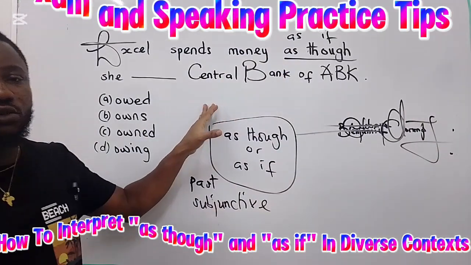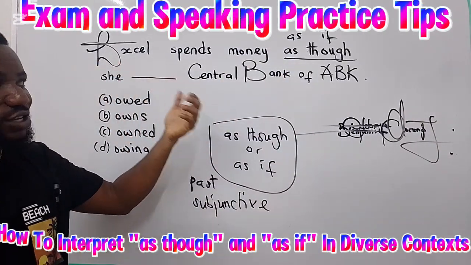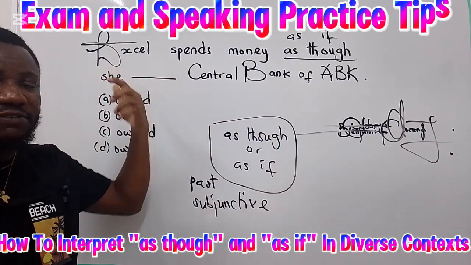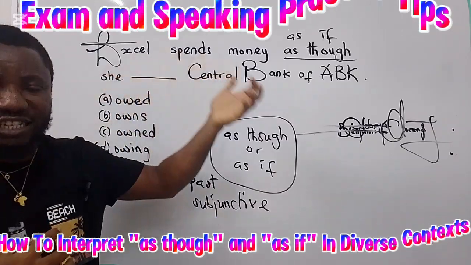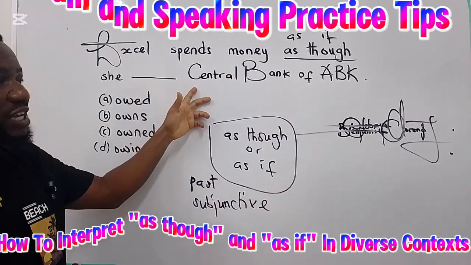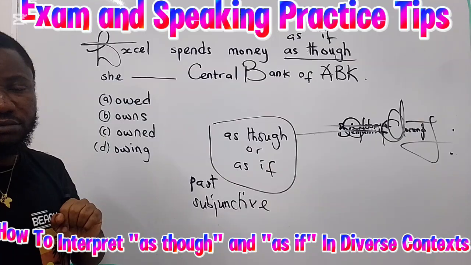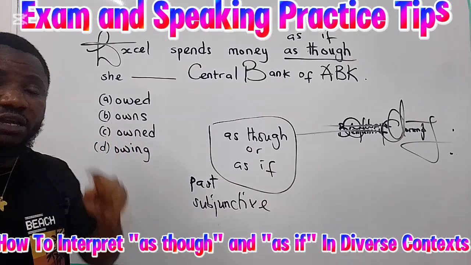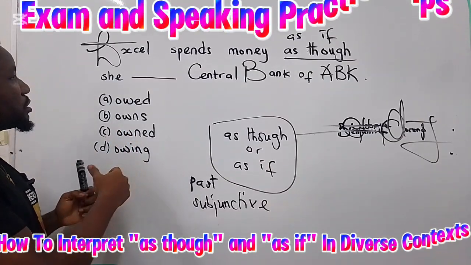That means the situation is not real. This is imagined. So Excel is imagining the situation, and so she's acting in that capacity. So this is an unreal situation. So that means our answer should be a past form of the verb.